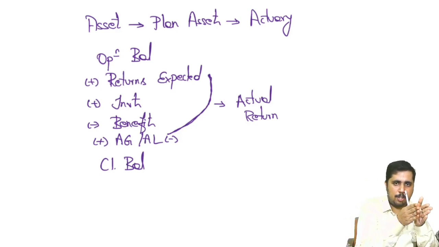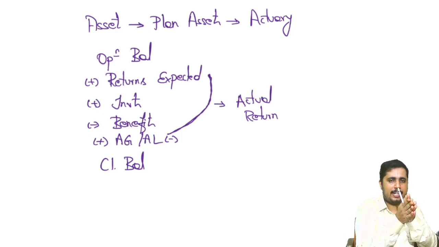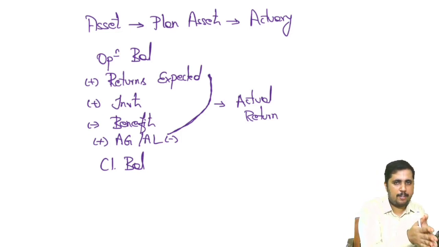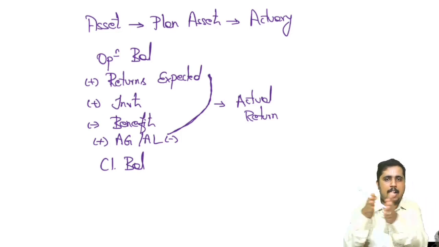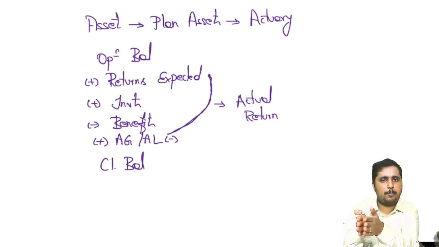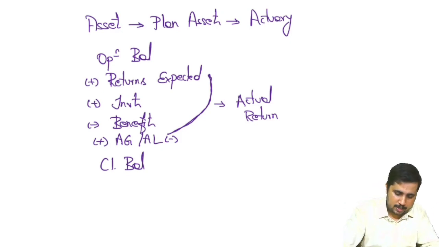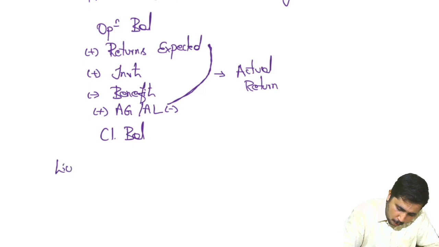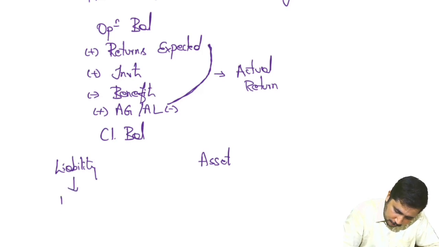Okay, so I have an obligation to pay. For that I created an obligation account, the benefit I have to pay them. After that you have got an asset to be created, because you need money to pay them. That will be called plan asset. These two things run parallelly. So there is a liability, the benefit obligation I have, and there are plan assets.